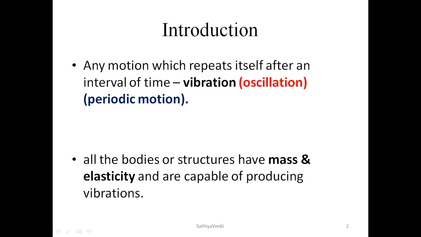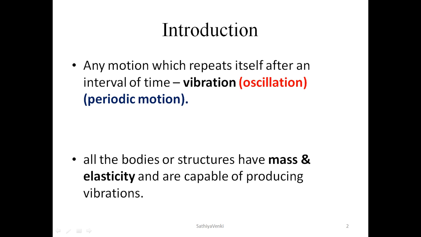So normally in vibration they say it as a spring mass system. For a calculation point of view or some shortcut point of view, they may say it as a spring mass system. So as usual, spring which consists of elasticity and as usual mass. So the basic and very important factors behind the vibration are mass and elasticity. Say the spring mass system.